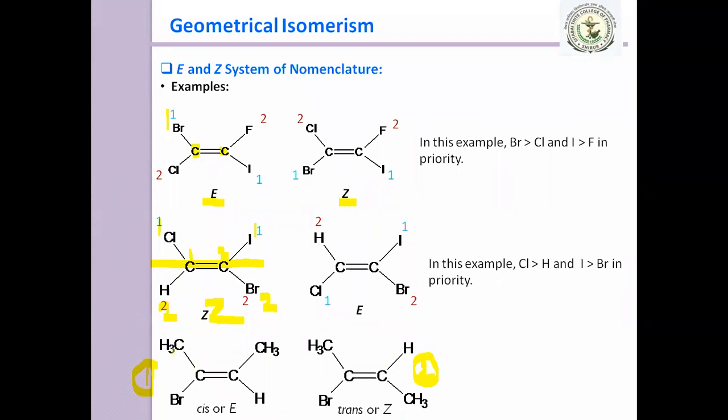If you consider this methyl and bromine group, then bromine has priority. Then for the second methyl and this hydrogen, methyl has priority. And that's why the groups are present on opposite sides, so we can denote it as E. But if you consider cis and trans, the methyl groups, which are identical, are present on the same side, so we use the prefix cis. Clear?